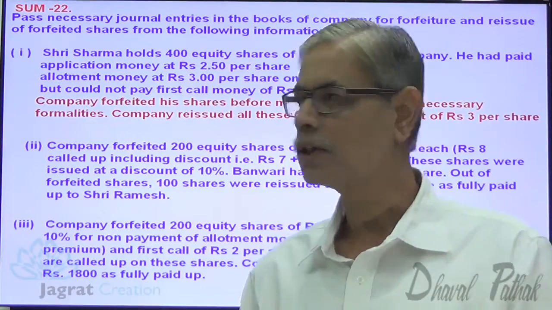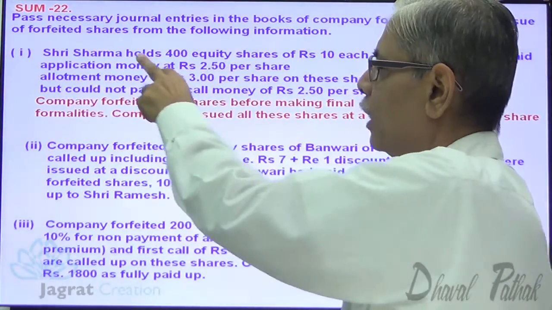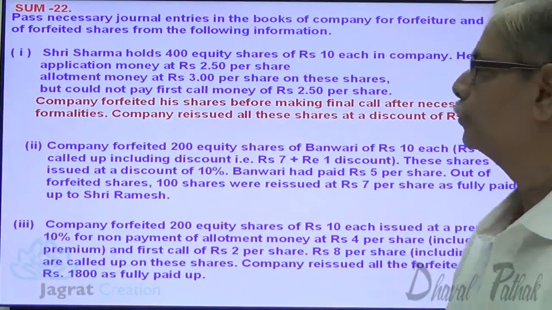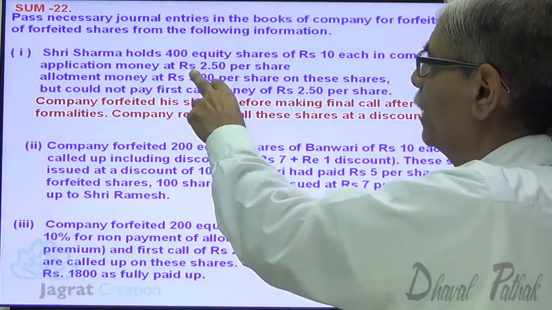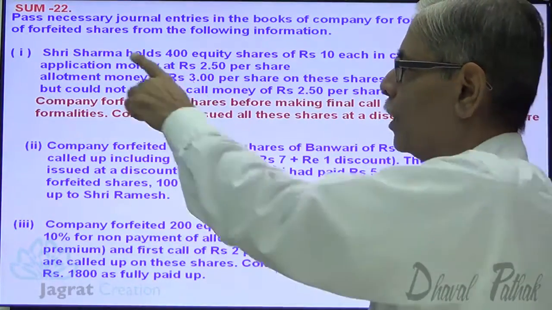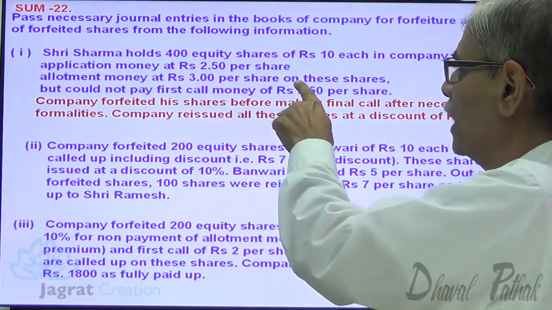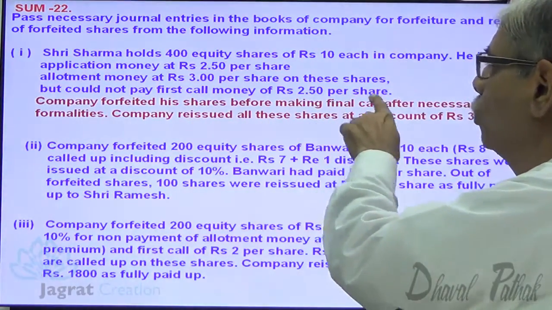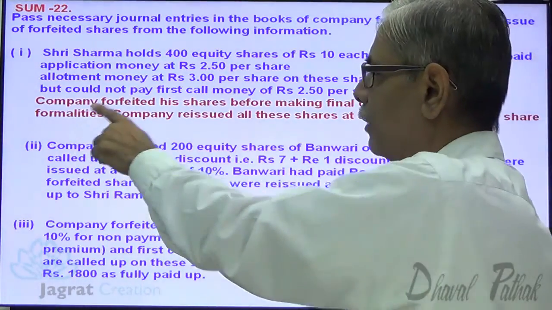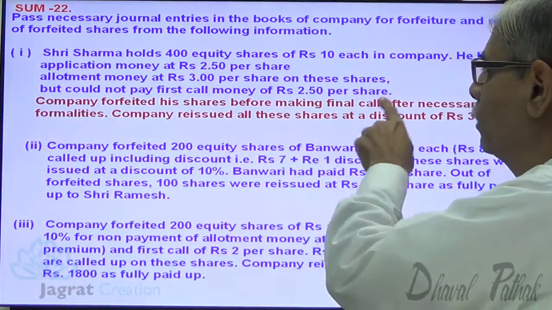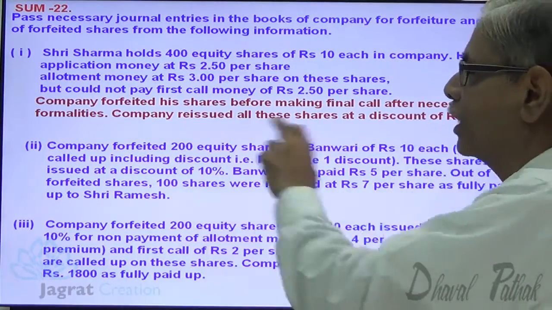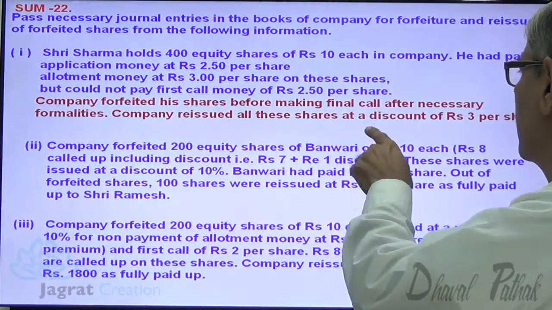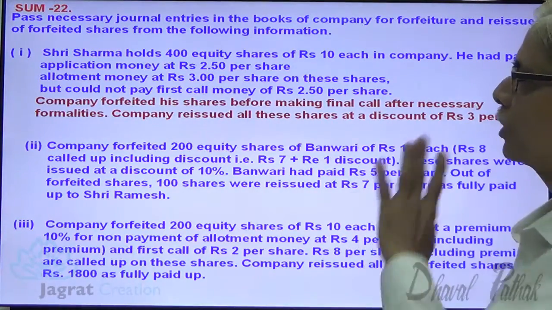I start with the first. Shri Sharma holds 400 equity shares of rupees 10 each in a company. He had paid application money 2.5 per share and allotment money rupees 3 per share on these shares, but could not pay first call money 2.5 per share. Company forfeited his shares before making the final call. After necessary formalities, company reissued all these shares at a discount of rupees 3 per share.